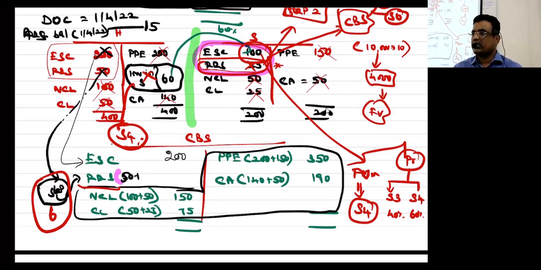What items are left out? Equity capital and reserves and surplus. Equity share capital should be decided based on the method. If it is the fair value method, complete equity share capital should go to step 4. If it is the proportion method, to the extent of NCA share it will go to step number 3, and to the extent of parent it will go to step number 4. That is also closed.